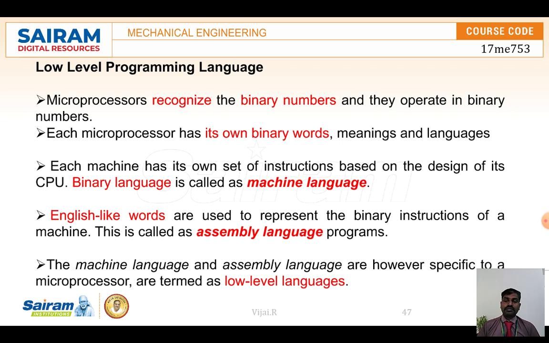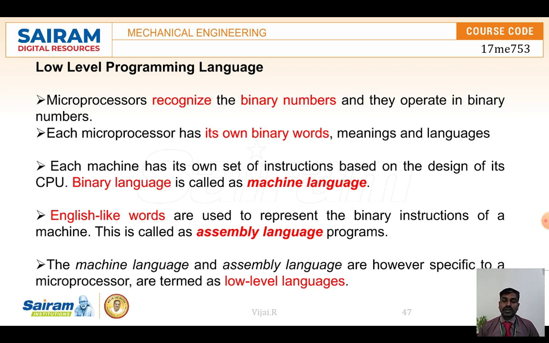So machine language is a binary language, where whatever information we give is converted in terms of binaries, that is zeros and ones, the two things. Each processor has its own binary words, meanings and languages. Then there is a language like English, with words, and we call it assembly language. This is called assembly language.